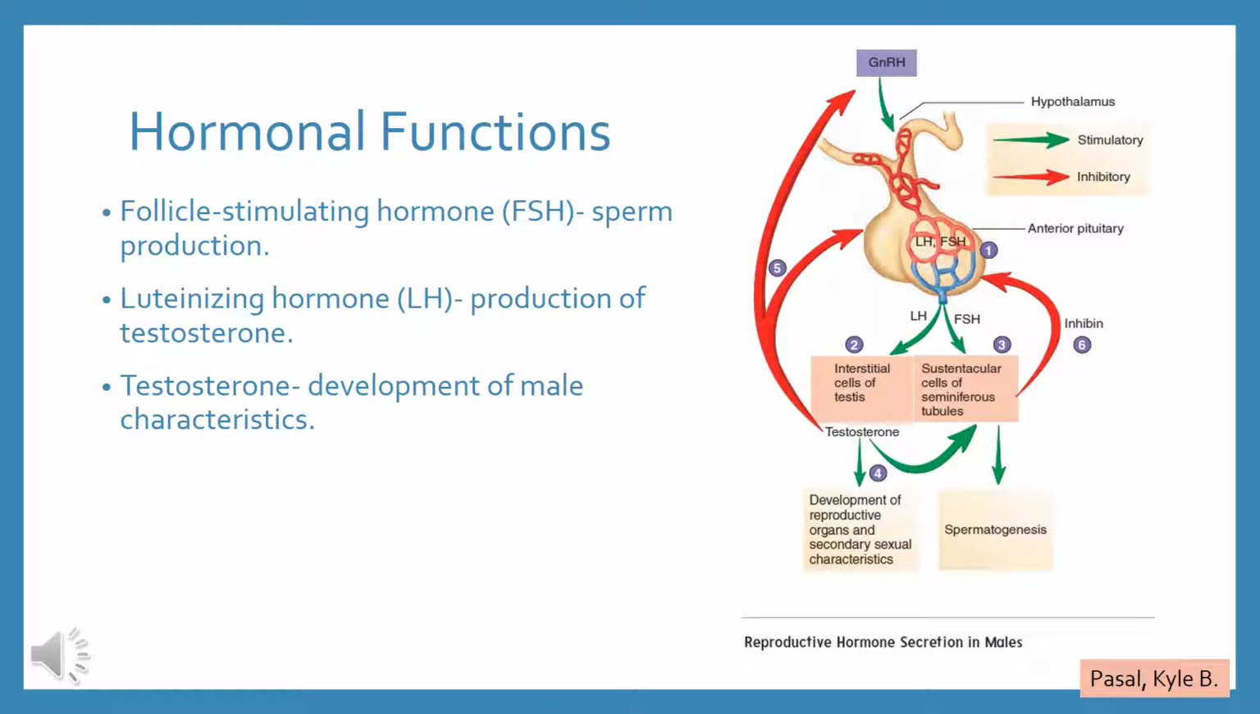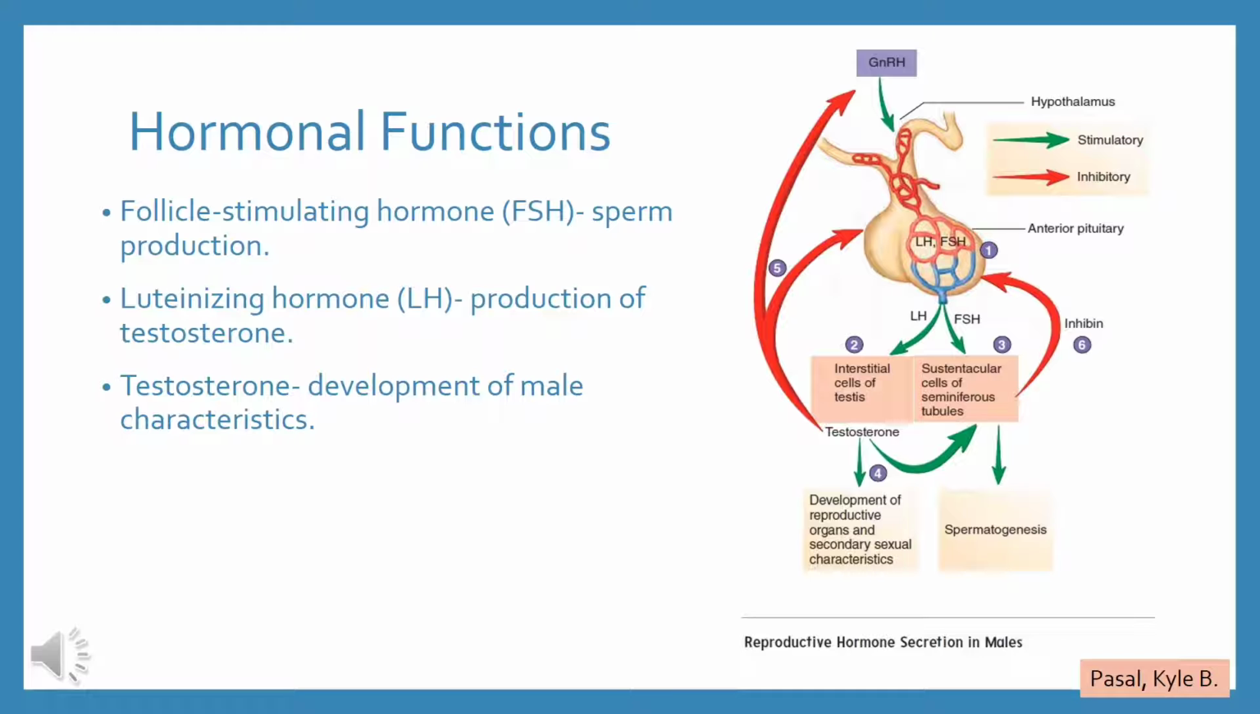This illustration shows the regulation of reproductive hormone secretion in males. First, gonadotropin releasing hormone from the hypothalamus stimulates the secretion of luteinizing hormone and follicle stimulating hormone from the anterior pituitary. Second, LH stimulates testosterone secretion from the interstitial cells. Third, FSH stimulates sustentacular cells of the seminiferous tubules to increase spermatogenesis and to secrete inhibin.